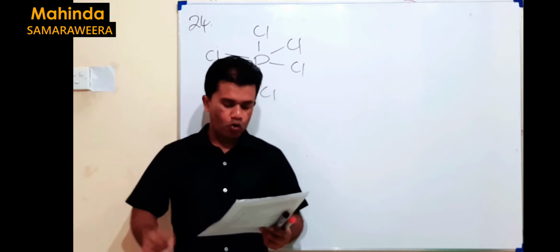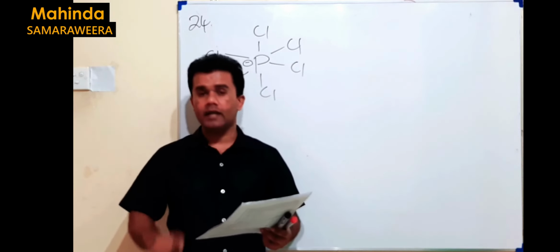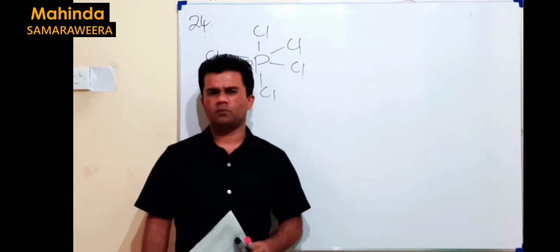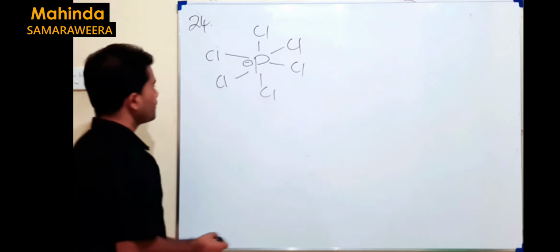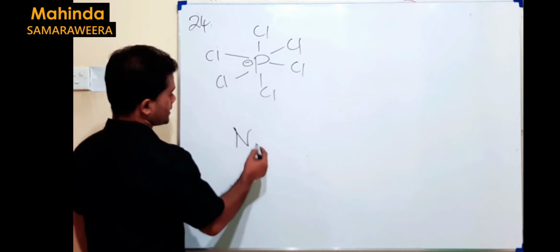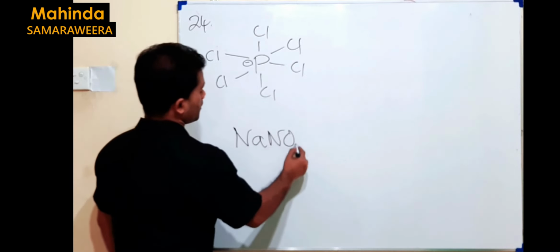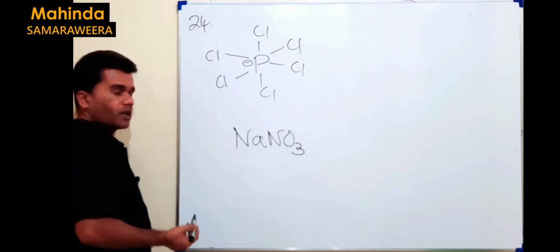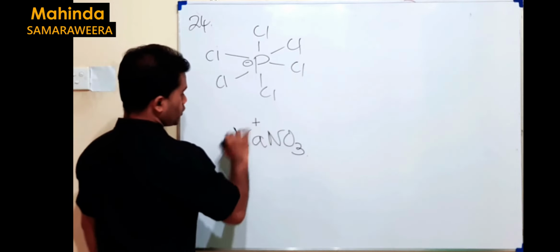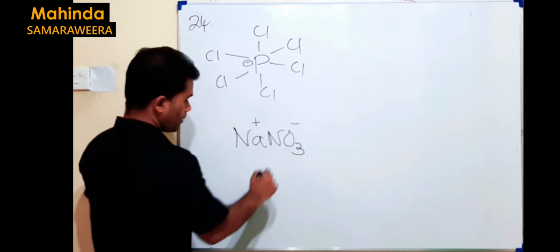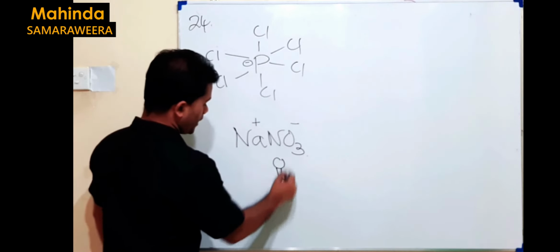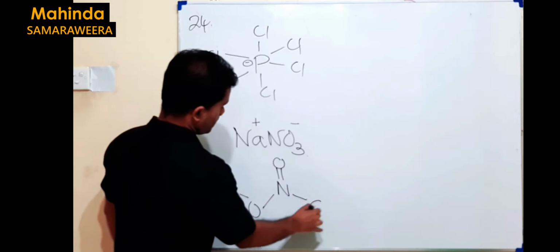There is no covalent bond in any ionic compound. Is that true? No, it can't be. Why? When you consider an ionic compound like, let's say, sodium nitrate. First, we have a bond between sodium plus and NO3 minus. That is ionic. It's okay. But when you go to the nitrate ion, what are the bonds you have?